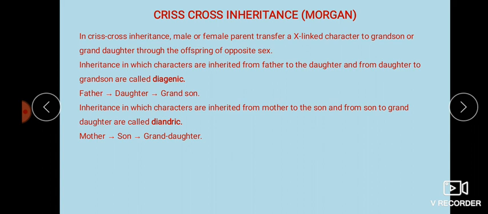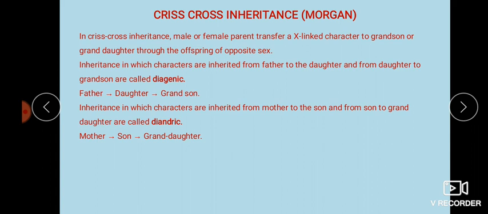If the male has that particular character, which means the male is affected, then he passes that character to his daughter, and the daughter passes it to the grandson. That is criss-cross inheritance. Inheritance in which characters are inherited from father to daughter and from daughter to grandson is called diagenic.